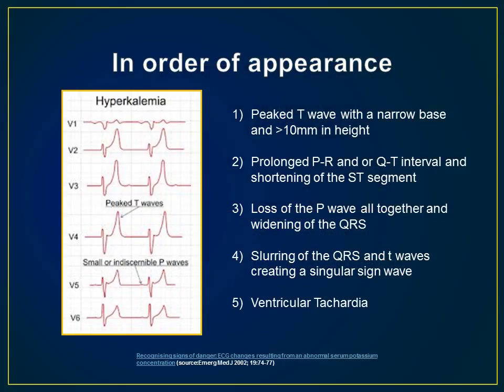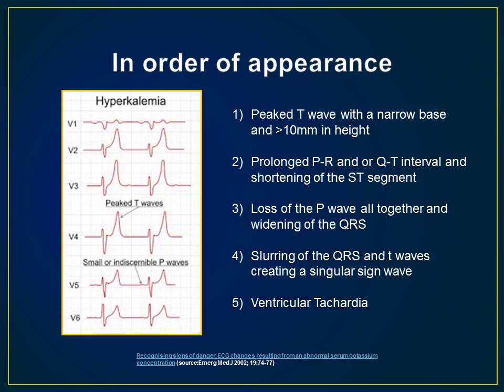The first EKG sign of hyperkalemia is peaked T waves and usually appears once potassium levels go around 6 milliequivalents per liter. The second sign is prolonged PR interval, which can be seen at levels around 7. Absent P waves and a widened QRS complex is the third manifestation and is a very dangerous sign.